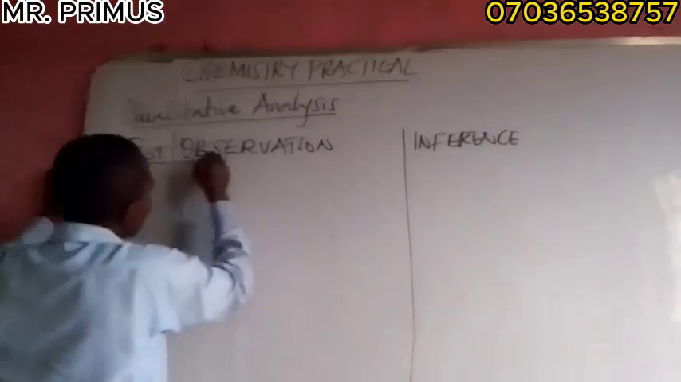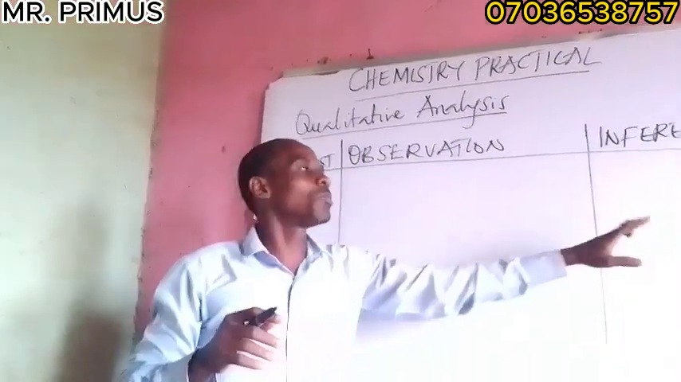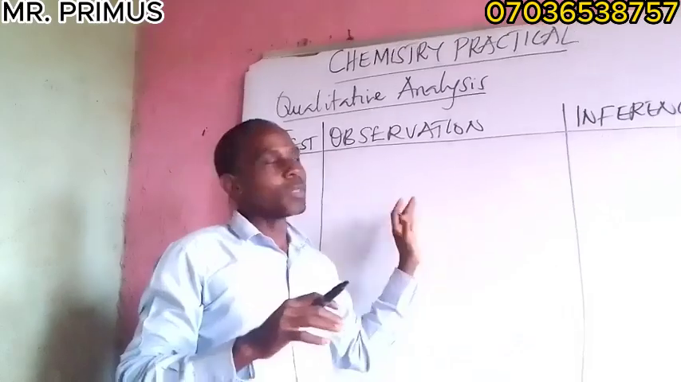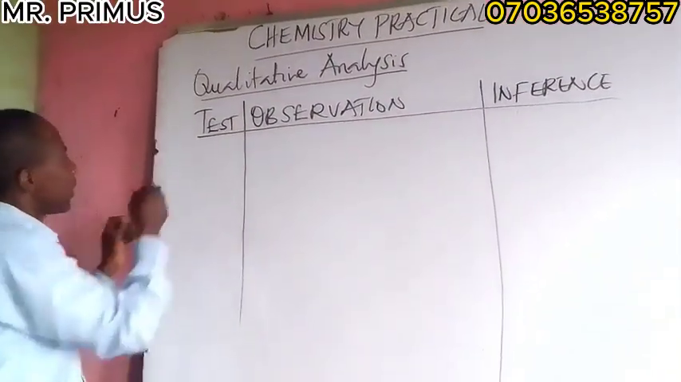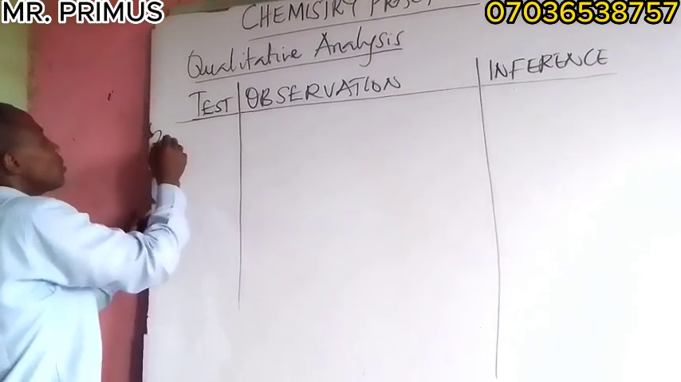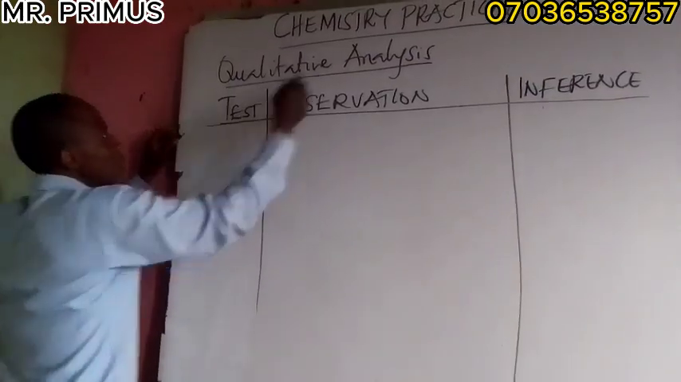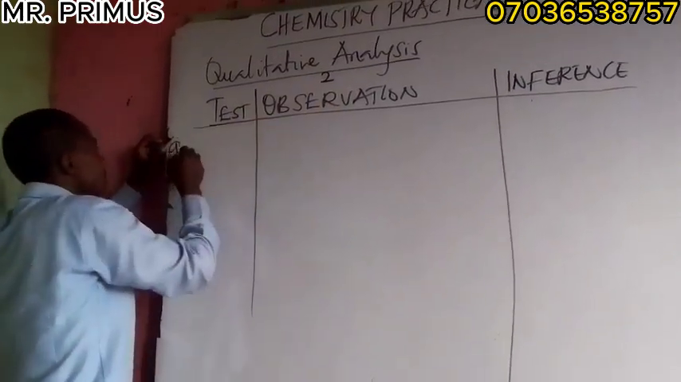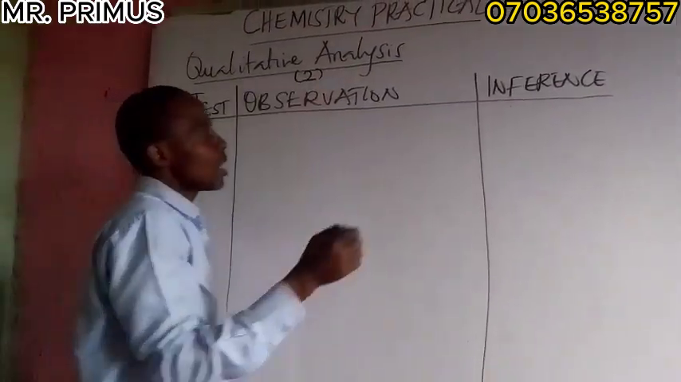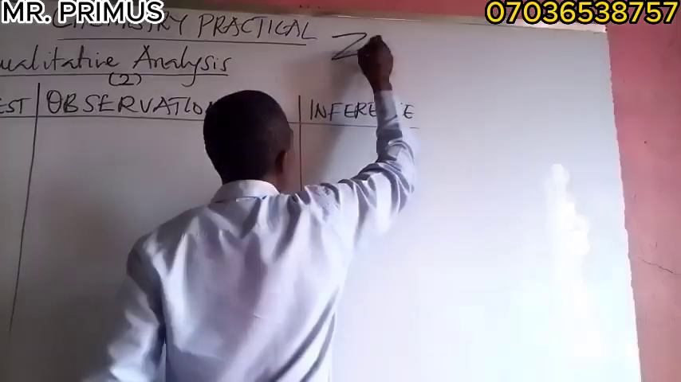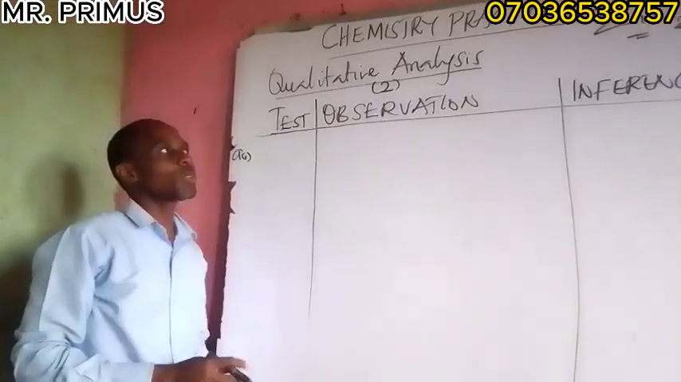Use your ruler. But one thing with NECO, the table is always drawn for you. So now we can continue. Test, observation, inference. So now this is question number 2. So you may have question number 2A. Put this question number 2. Then you can have A. Then the first question: you have to carry out an experiment on zinc chloride.